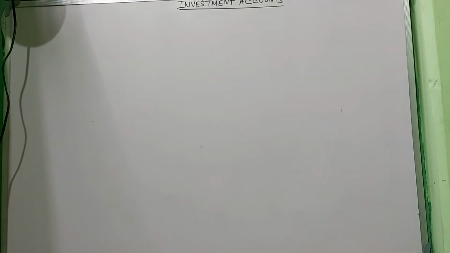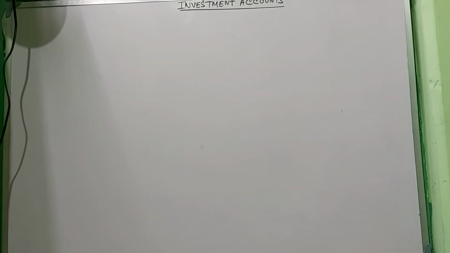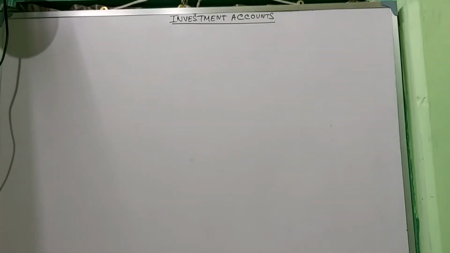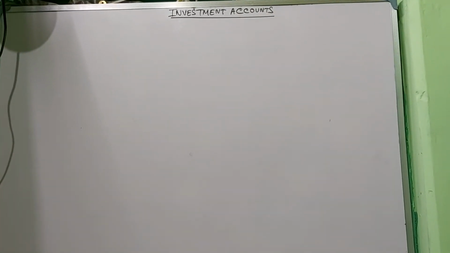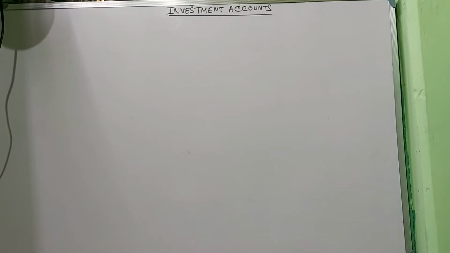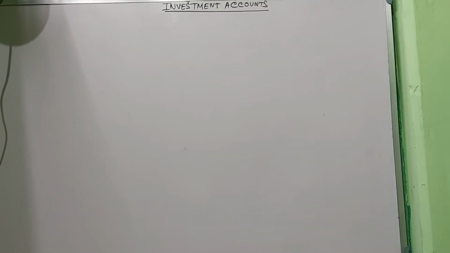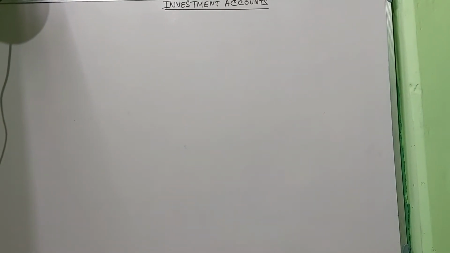Come to sum number 1. I will discuss sum number 1 of investment. It is very easy. I'll start with that, but basically I'll make the working note first. Maybe my handwriting will be smaller because the board requires me to maintain working note 1 every time, so I will definitely maintain working note 1 and write it in a smaller part. Try to understand it. I will try to write it in a clear format.